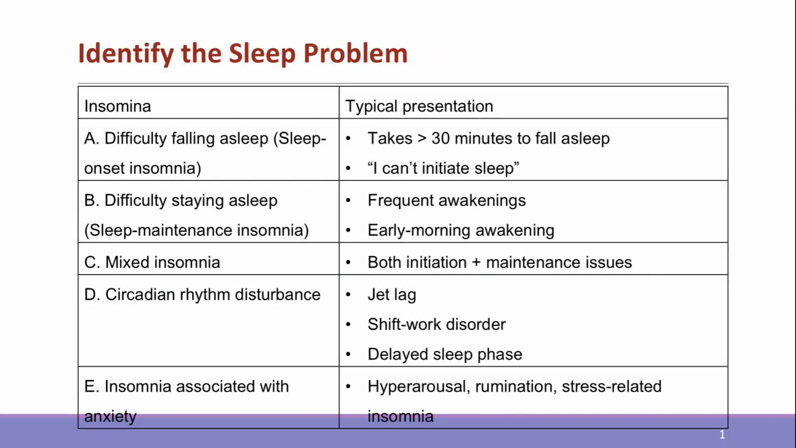Insomnia must be categorized into sleep onset, sleep maintenance, mixed, or circadian rhythm disorder. Drug choice follows this classification and associated conditions, such as anxiety.